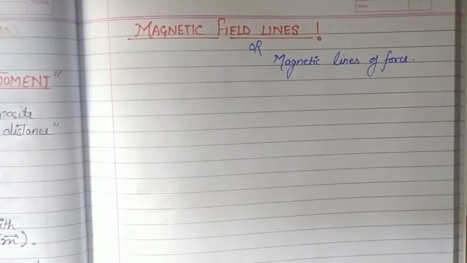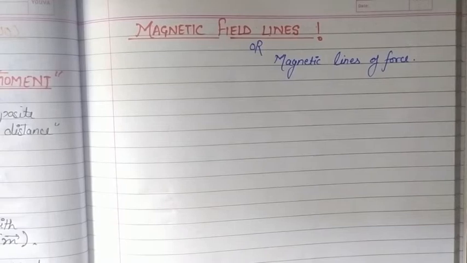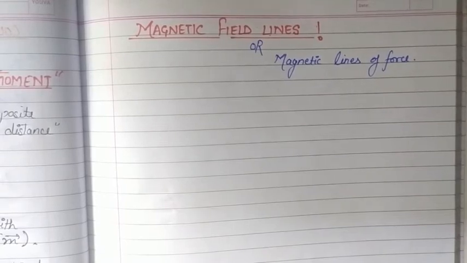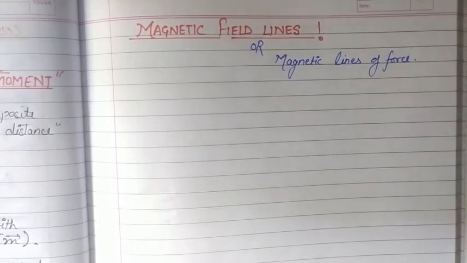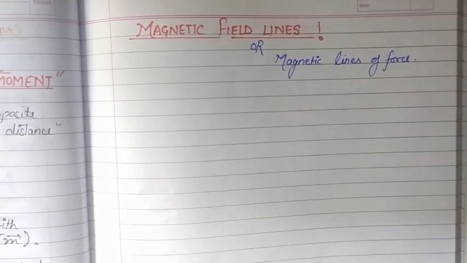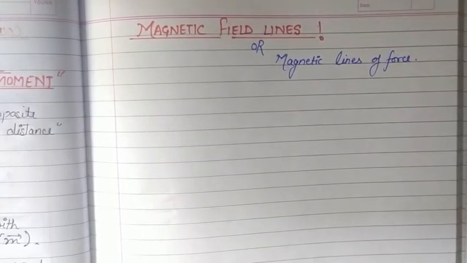Then he introduced this concept of magnetic lines of force. These lines are not actually present, these are only imaginary lines which don't really exist, but they are useful in describing the magnetic field in a region, which is helpful to describe many different magnetic phenomena.